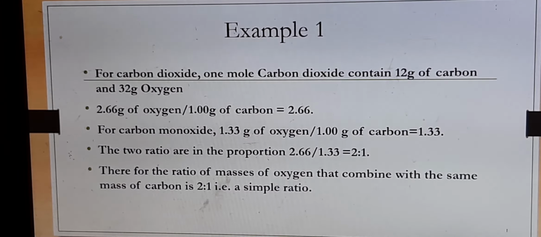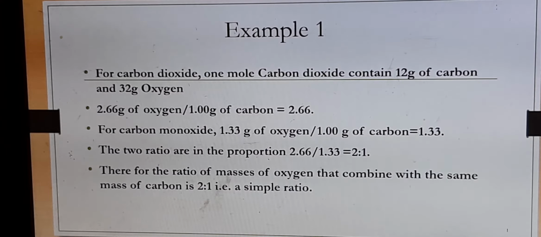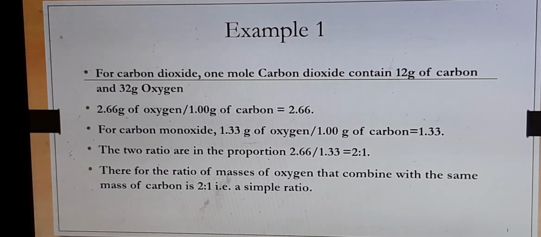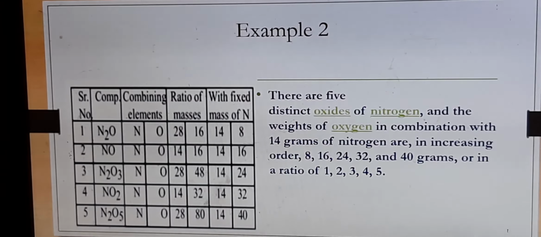And in the next case, carbon monoxide, you will see that 12 gram of carbon combines with 16 gram of oxygen. So we will find out how much for 1 gram. So we will get 1.33. Now we will see the ratio between the oxygen in carbon dioxide and the oxygen in carbon monoxide. So you get 2.66 divided by 1.33, that is 2:1. So it is a simple whole number ratio. That is the explanation for this law.